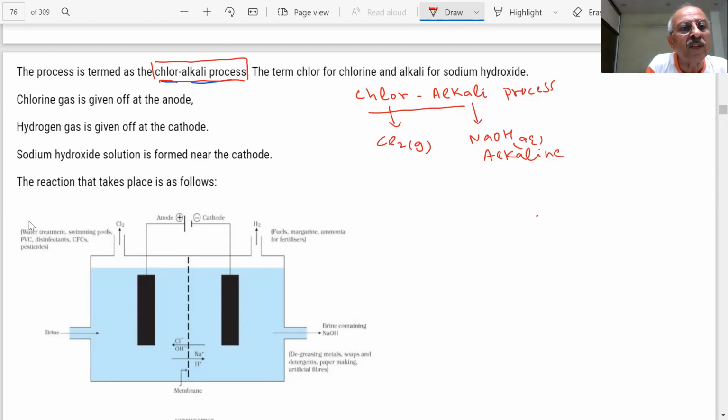Chlorine gas is given off at the anode. A question was asked, where is the chlorine gas? At the anode. Hydrogen gas is given off at the cathode. We have shown you the reactions for that. Sodium hydroxide is formed near the cathode. You will get sodium hydroxide. That is the reaction which takes place.